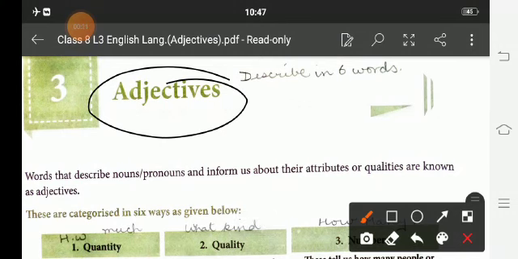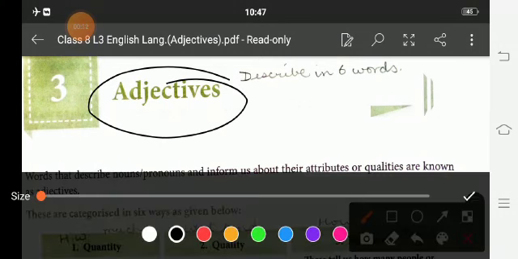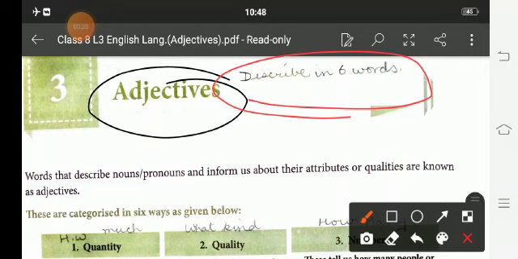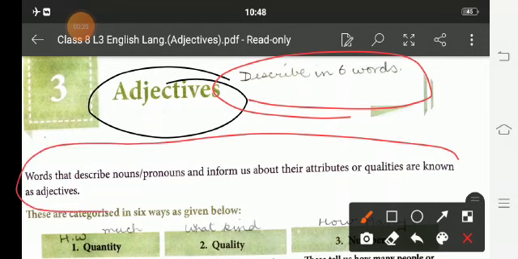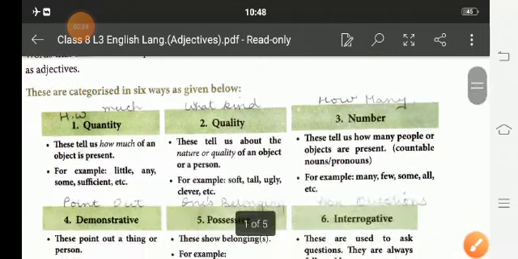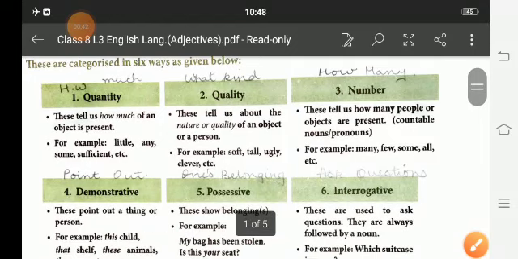So what is an adjective? It's a describing word. A word that describes a noun or pronoun and informs us about their attributes or qualities. These are known as adjectives. Adjectives are categorized into six parts: